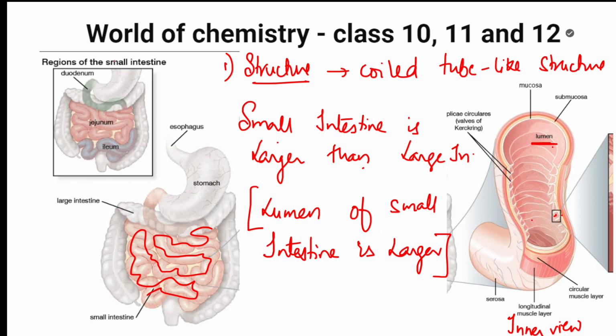Now, small intestine is basically divided into three parts. What are they? One is duodenum, one is jejunum, one is ileum. Done. So, small intestine parts are duodenum, jejunum, and ileum.